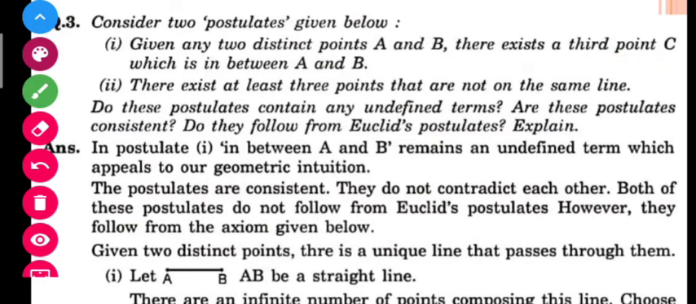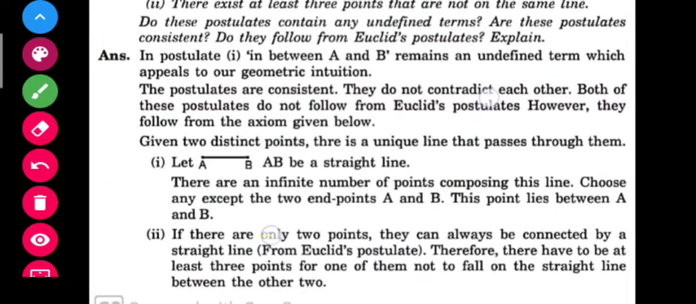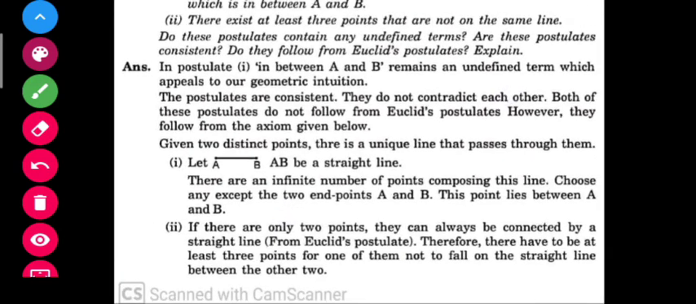And the second one is saying that there exist at least 3 points that are not on the same line. Okay, what is the second one saying? First one is saying that you have been given 2 points and 1 point is in between, so A, B and C is in between. And second is saying that there exist 3 points that are not on the same line. Suppose these are the 3 points that are not on the same line.